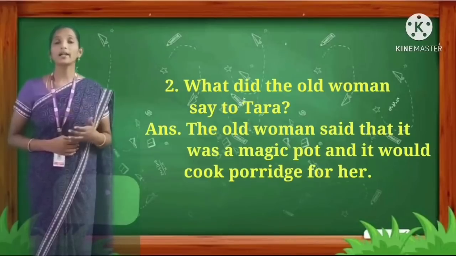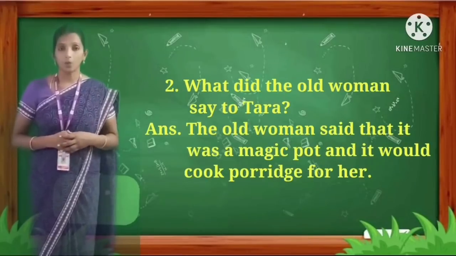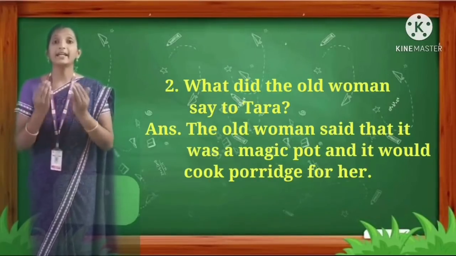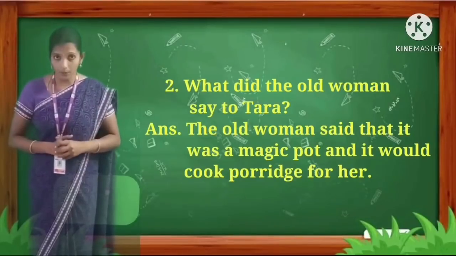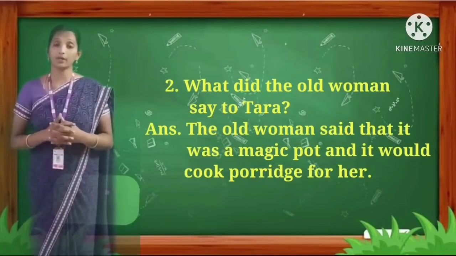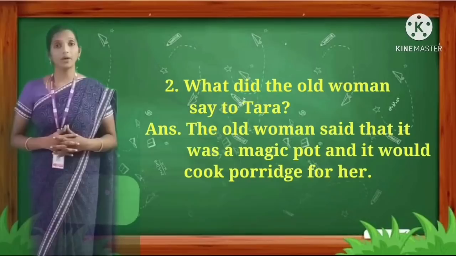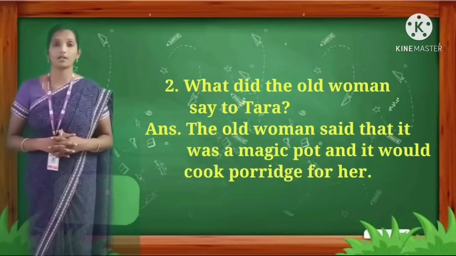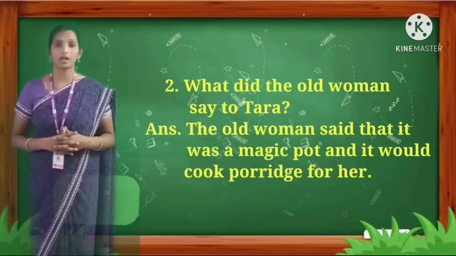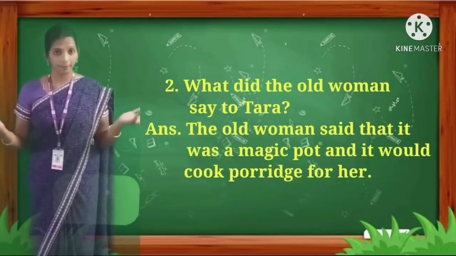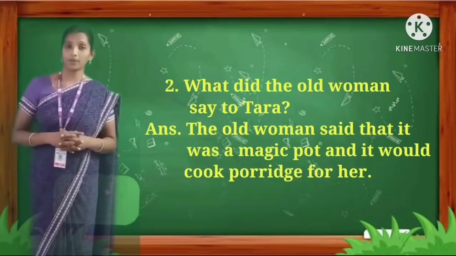Second question, what did the old woman say to Tara? The old woman said that it was a magic pot and it would cook porridge for her. Woman, W-O-M-A-N, woman. Magic, M-A-G-I-C, magic. P-O-T, pot. Cook, C-O-O-K, cook. Porridge, P-O-R-R-I-D-G-E, porridge. The old woman said that it was a magic pot and it would cook porridge for her.